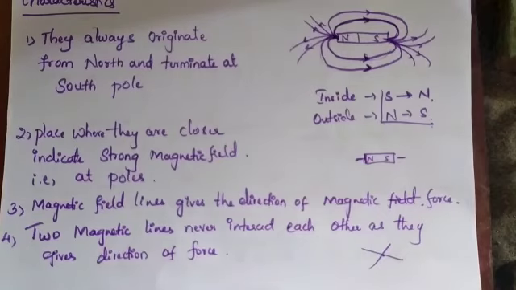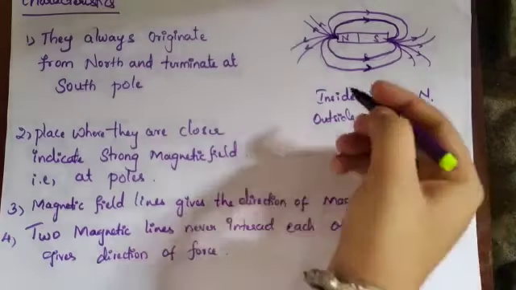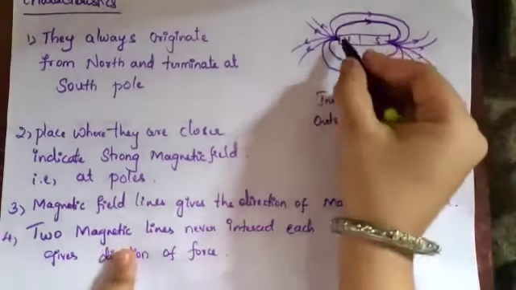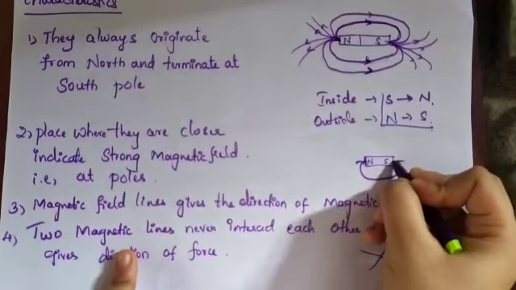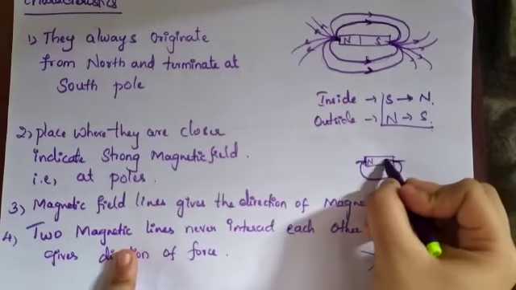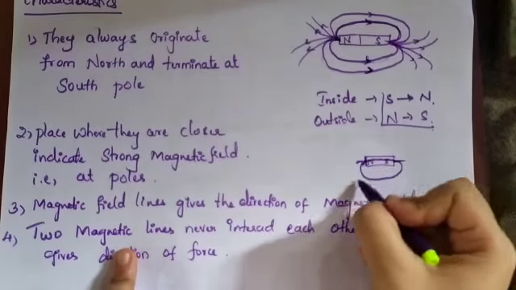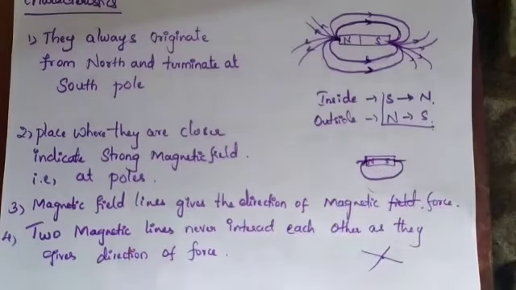Next, the fifth one is that magnetic field lines are like a closed surface. That means they are closed. I'll show it from north to south. It will be moving like this, and inside it will be moving from south to north. So it is like a closed path. There is no open path here. That is like a closed surface.